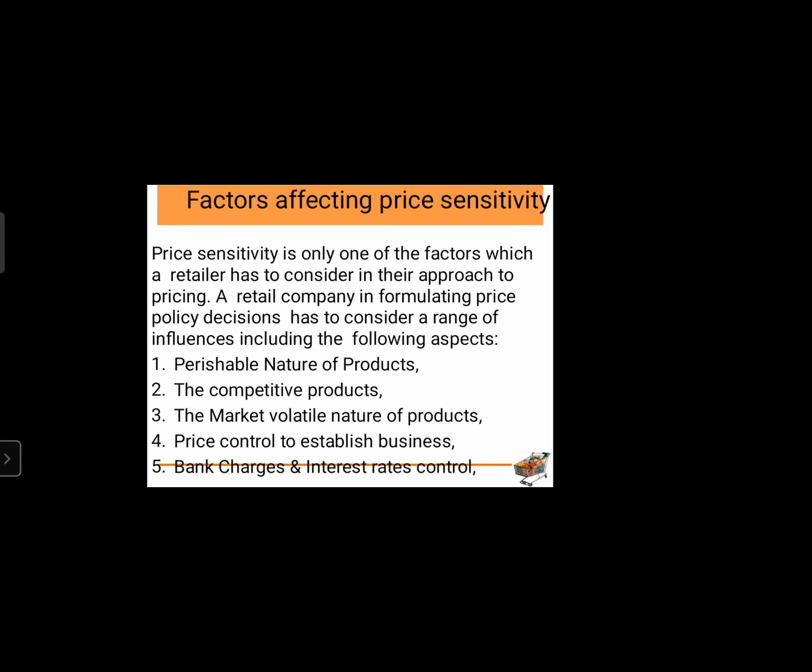Factors affecting price sensitivity. This is all completed one. Perishable nature of product. If product is of perishable nature, it is not much costly, just because its liquidation is as important as it is to quote its price.